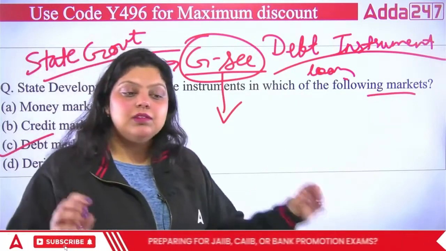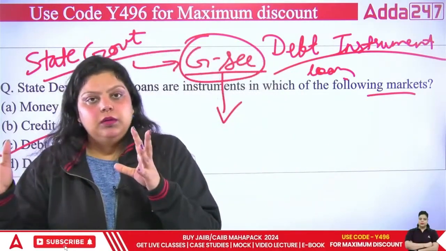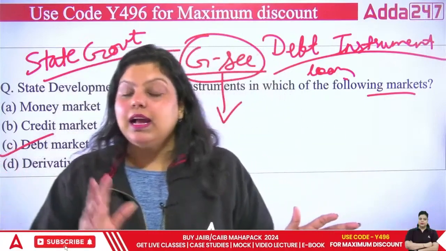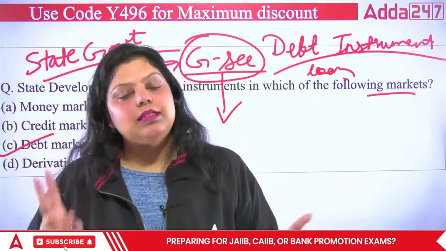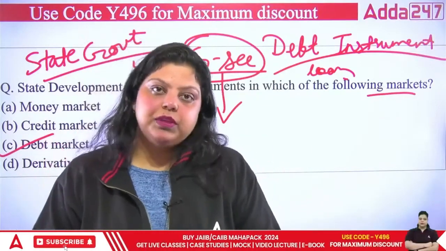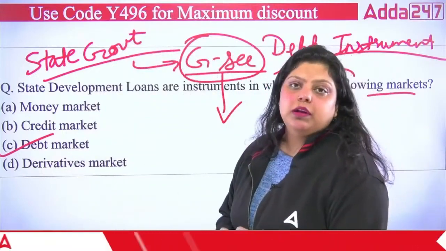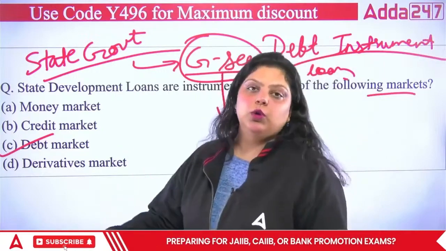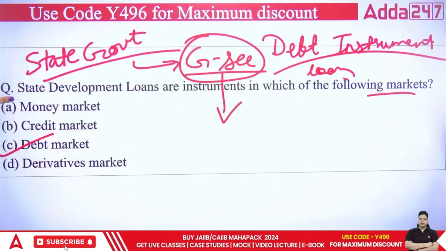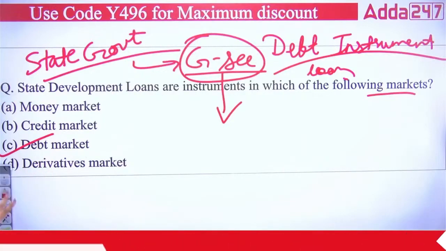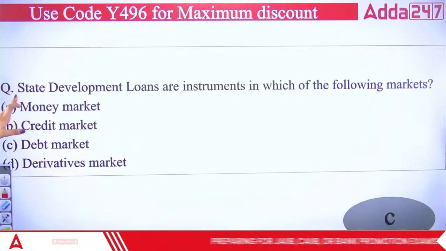Debt market simply means whatever instrument you are using to raise capital in which the maturity period and the rate of interest are pre-decided. If these two factors are there in any instrument, that will be your debt instrument. In shares, you cannot find the maturity period. It depends on the individual person when they want to sell, when they want to purchase. But in bonds and debentures, it is already fixed, and same with the government security. So the right answer here will be C, the debt market.